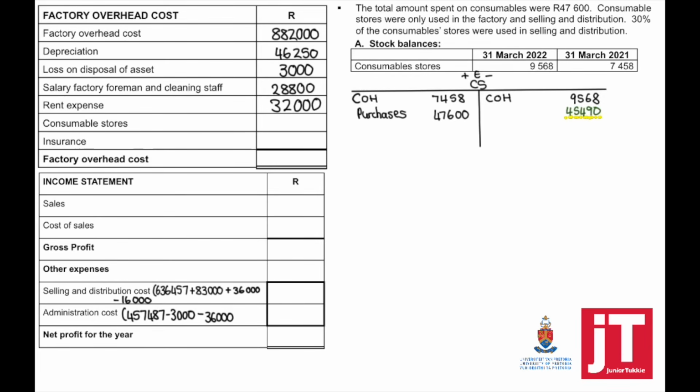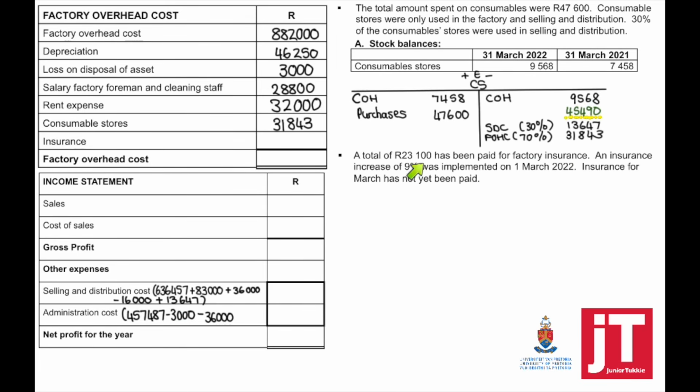This means that our expense for this year is 45,490. 30% of that will go to selling and distribution and 70% to the factory overhead cost. This means that we're going to add the 70% to our factory overhead cost, and the 30% to my selling and distribution cost.